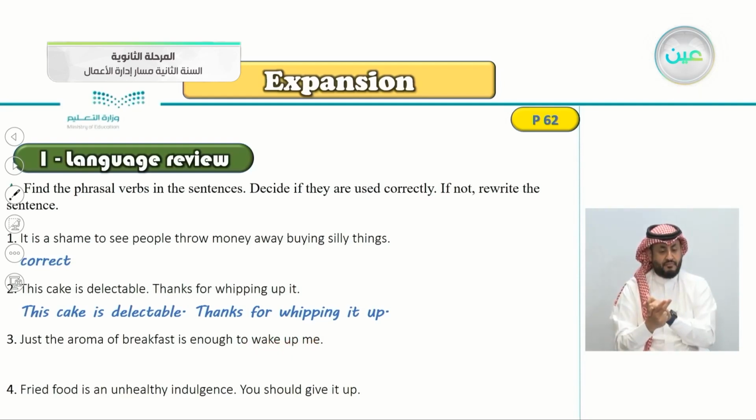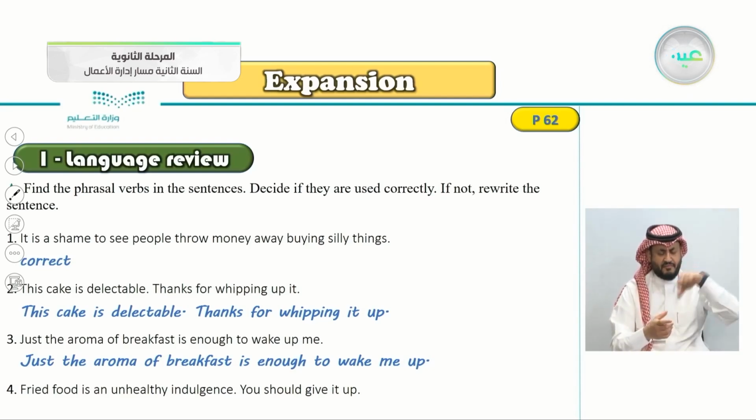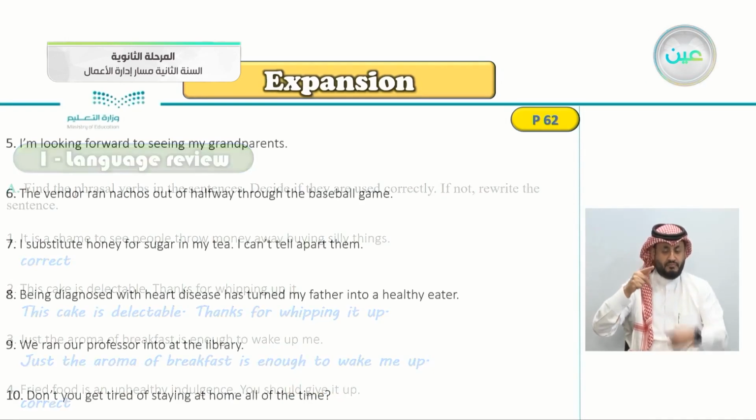Very good. It's incorrect. So the correct way is to wake me up. The aroma of breakfast is enough to wake me up. Number 4, fried food is an unhealthy indulgence. You should give it up, and this one is correct.